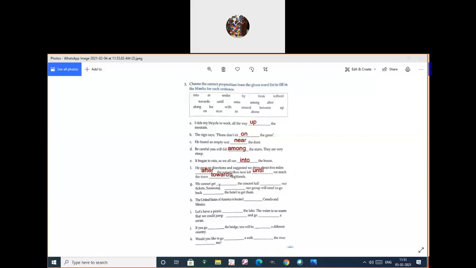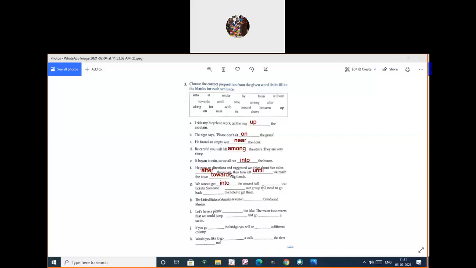Okay. For the G1, we can't get dash the concert hall. Concert hall means music, otherwise dance performance hall only. We can't get into that, isn't it? We can't get into. Yes.